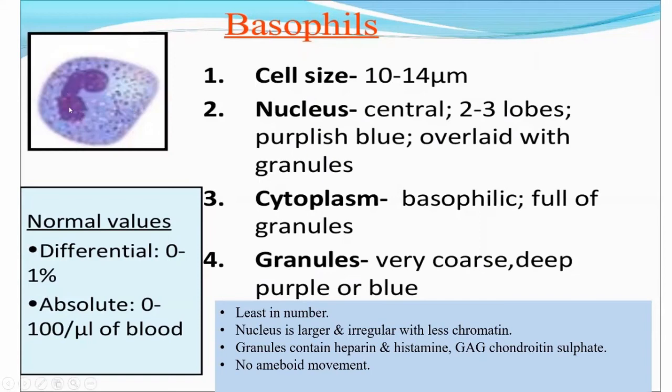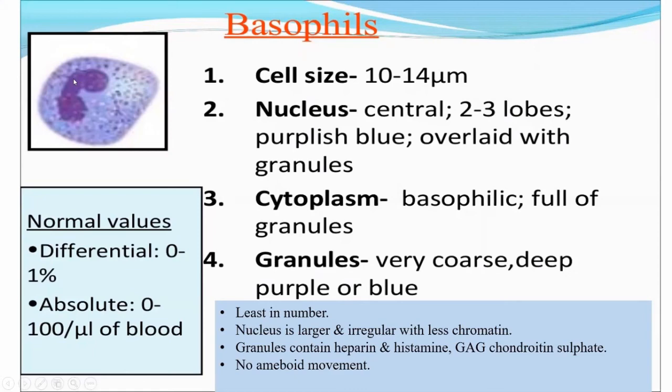It appears purplish blue, and the cytoplasm as well as the nucleus of the basophil are overlaid with granules. See the granules in the cytoplasm and over the nucleus. The nucleus is larger and irregular, and it has less chromatin compared to the other granulocytes. The granules are very coarse in the cytoplasm. The cytoplasm is basophilic and full of granules.